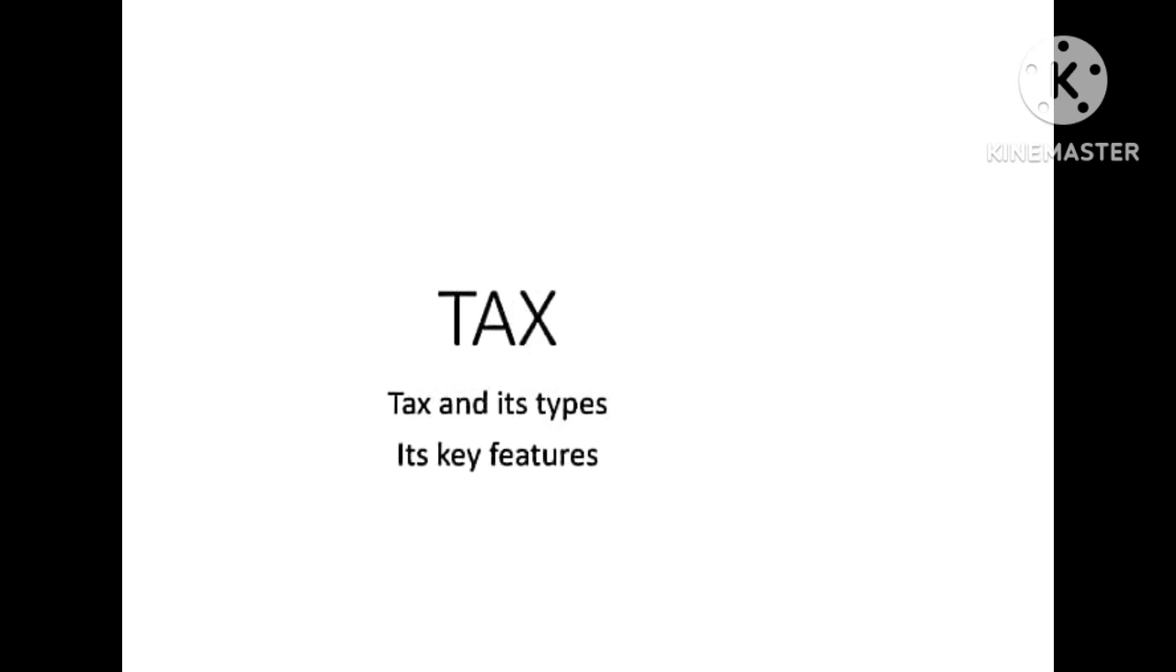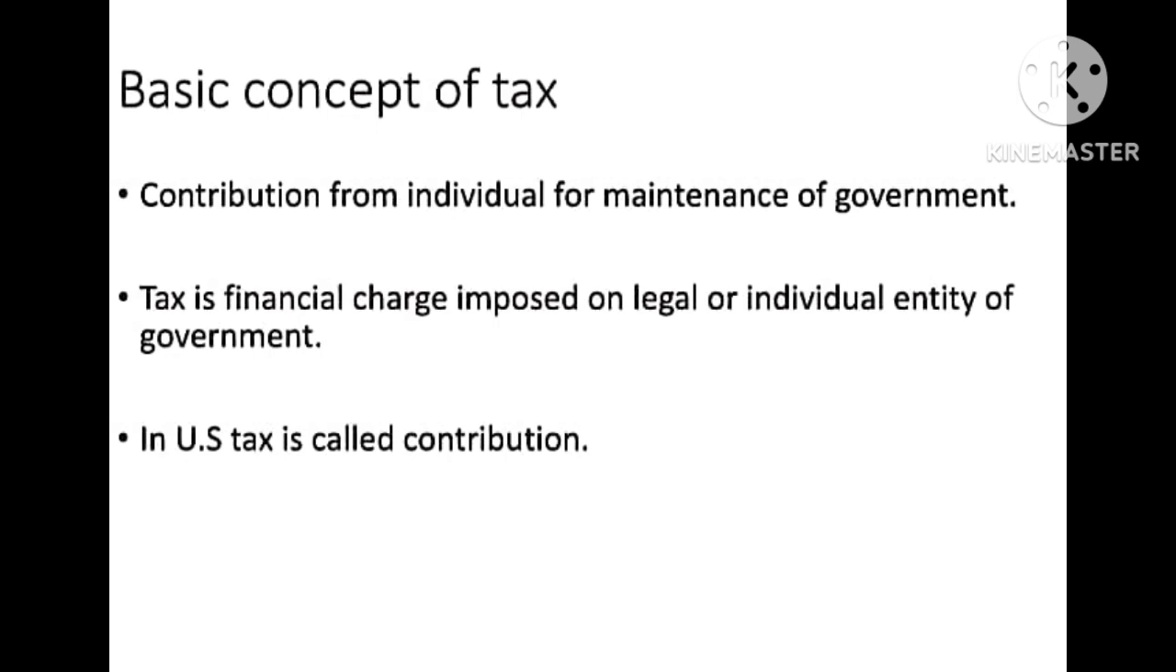So, today's topic of discussion is tax, its types, and its key features. So, the basic concept or definition of tax is a contribution from individuals for the maintenance of government. Tax is a financial charge imposed on a legal or individual entity by government. In the US, tax is called contribution. In other words, tax is a compulsory payment on persons or companies to meet expenditures incurred or conferring benefits on people